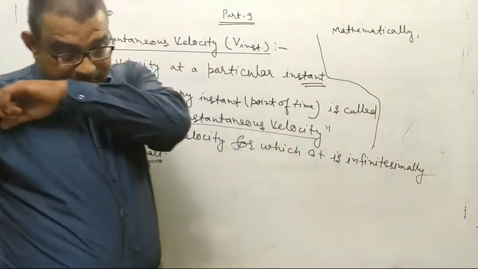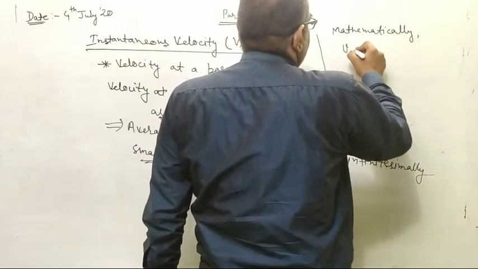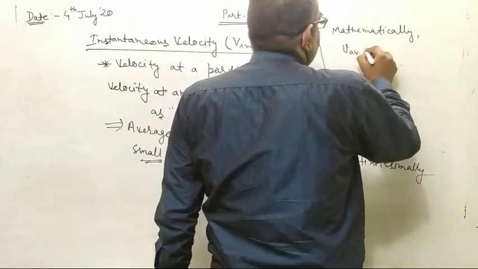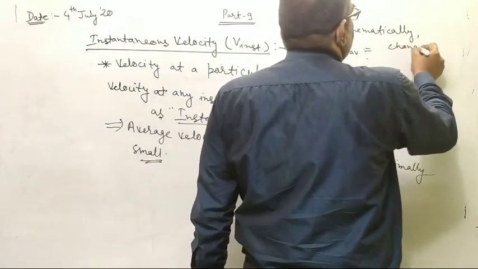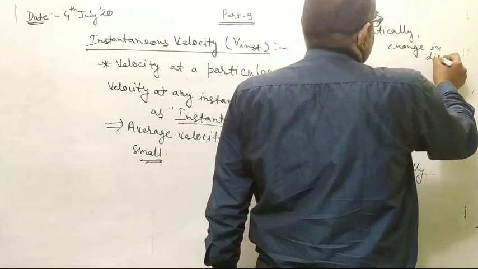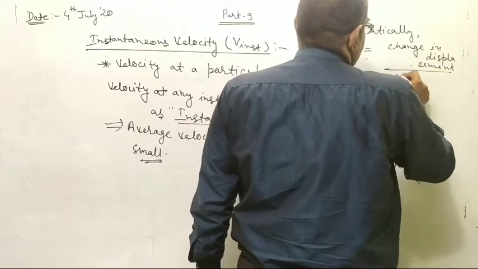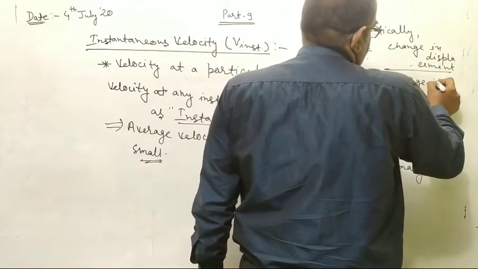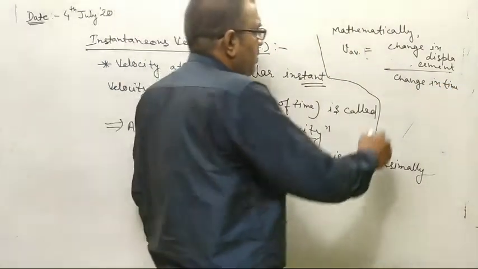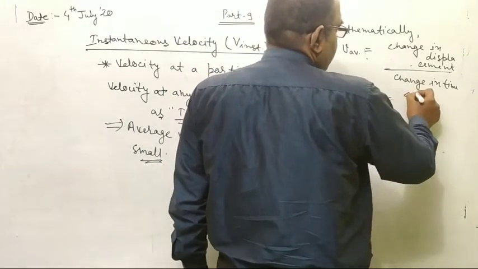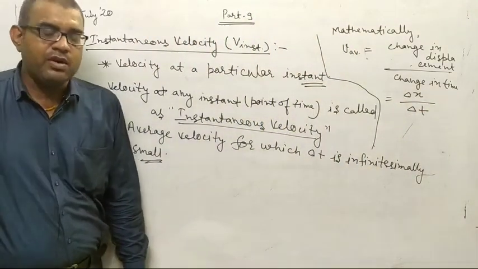Mathematically, how can we express it? As you know, average velocity is change in displacement upon change in time. You can write the change in displacement as delta x and the change in time as delta t. So V average is equal to delta x upon delta t.